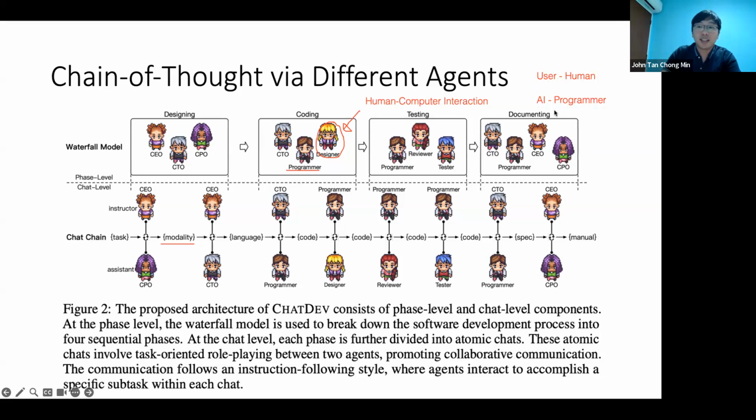Then basically that's your user here, and the programmer will say, okay, I will implement your start button. Then they will go and redo the code. Here's the generated code. Then you can test the code again and say, hey, there's no score, I don't have a UI for the score. Then the programmer will say, okay, yes, I'm going to implement the score. So there's a way to do this human-computer interaction here. You can implement your own phase in the ChatDev framework, a custom phase. Did I answer the question that you had earlier?